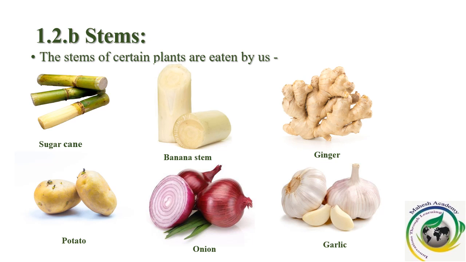Remember, students, only stems of a plant have buds from which a new plant can originate. Only the stem of a plant has buds, and from these buds, a new plant can be germinated. And since this potato, even though it is found underground, has such buds, that is why potato is called a stem. Likewise, ginger. Understood? Let's go ahead.